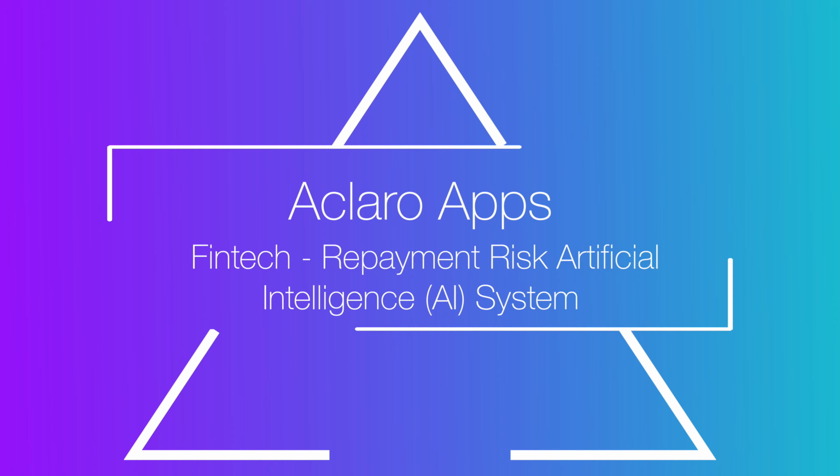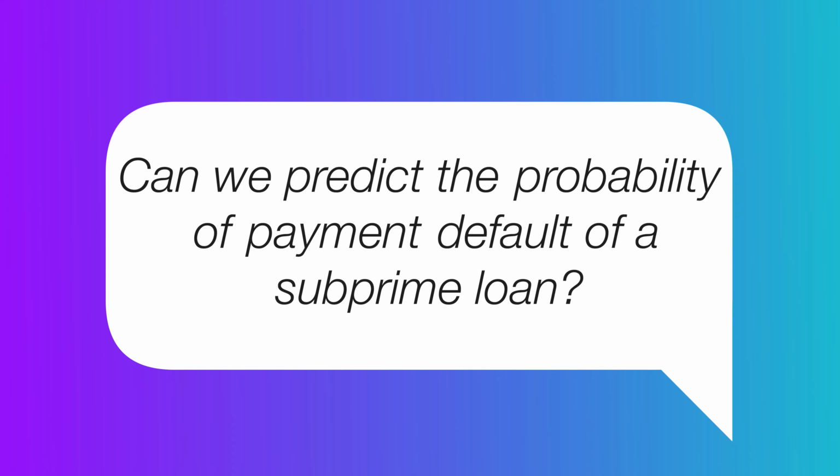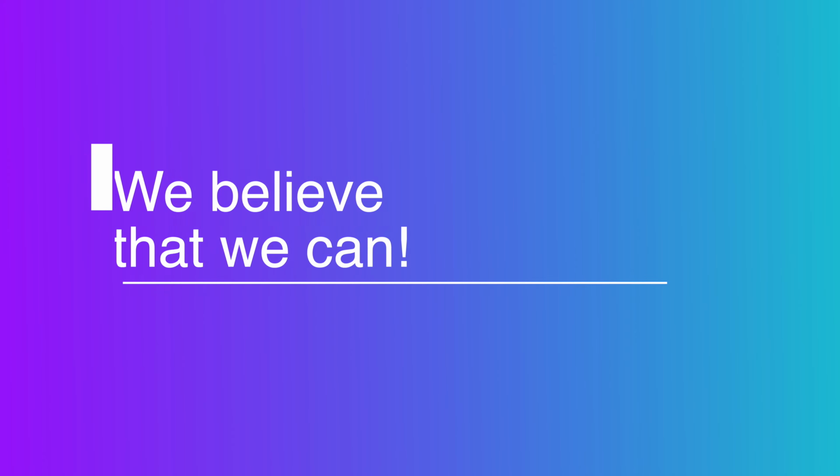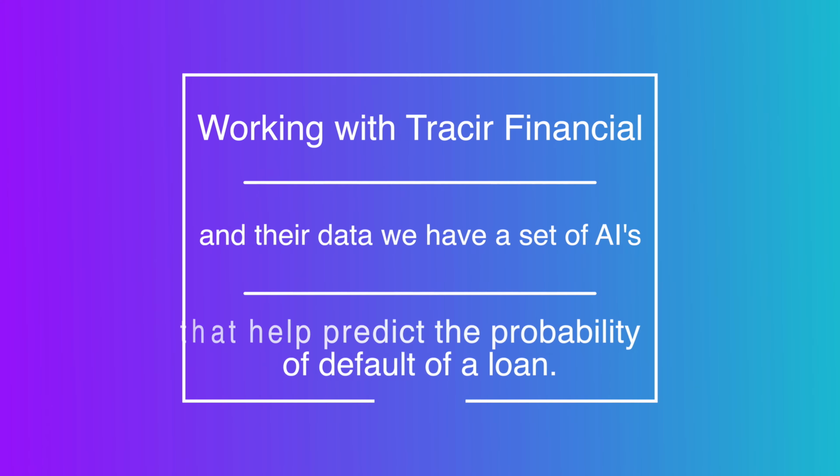Aclaro App's FinTech Repayment Risk Artificial Intelligence AI system. Can we predict the probability of payment default of a subprime loan? We believe that we can. Working with Tracer Financial and their data, we have a set of AIs that help predict the probability of default